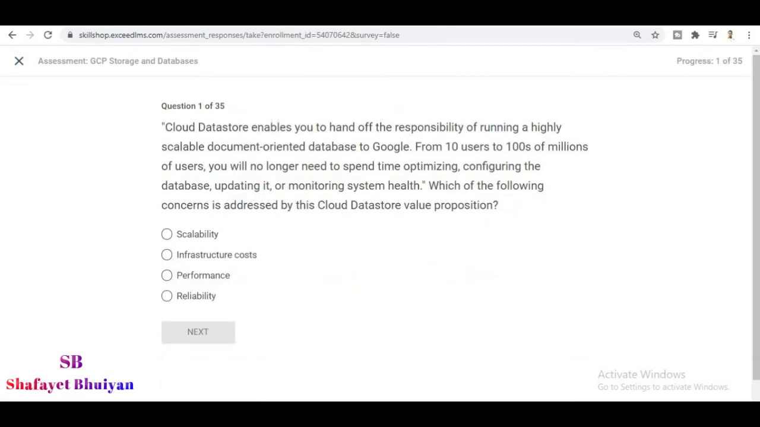And here is the first question. This is the second assessment, and it contains a total of 35 questions. Now stay tuned till the last.